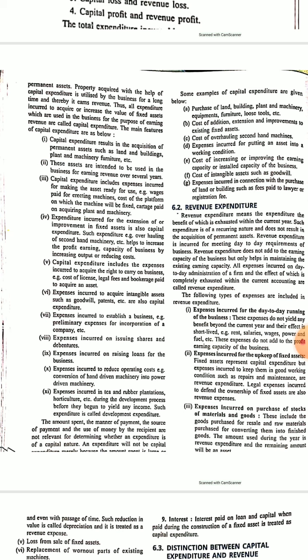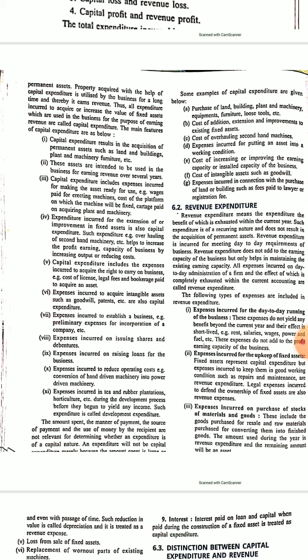Suppose any expenses which are incurred to reduce operating costs. If operating costs reduce, that means the profit will increase and it will give benefit to the company for a long time, so it is supposed to be a capital expenditure. Some exceptional cases are there, like tea and rubber plantations, or horticulture, production of fruits.